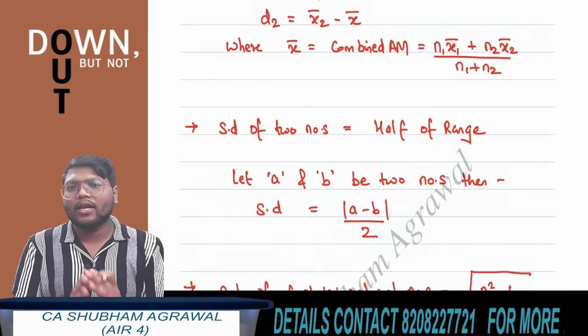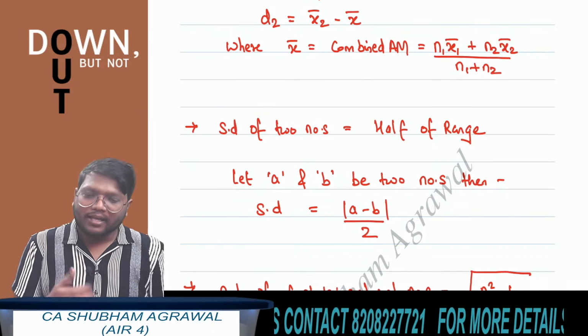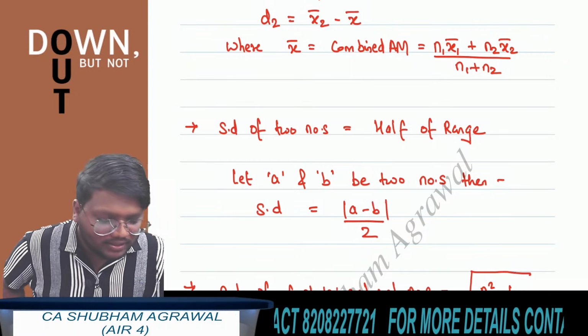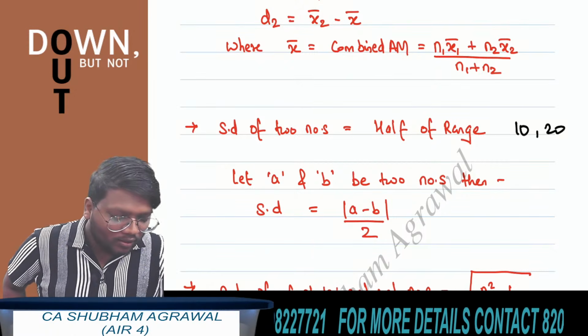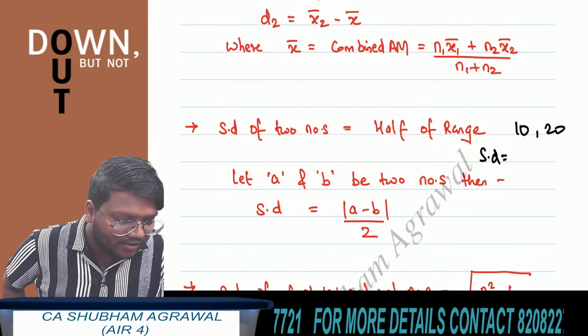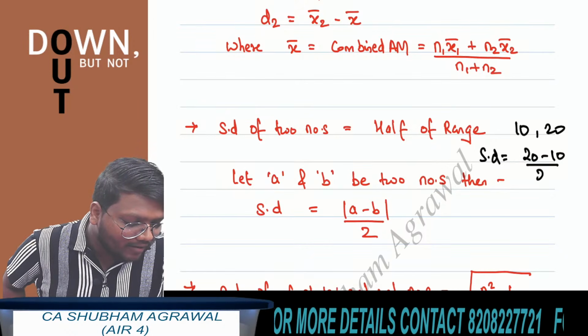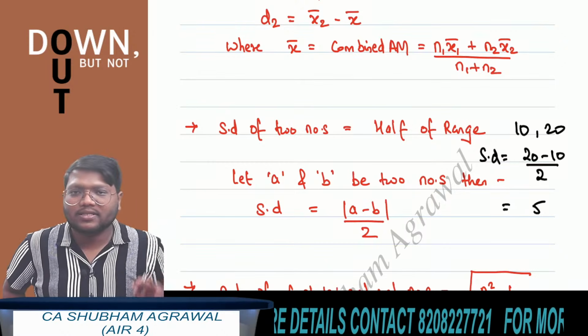Okay, if there are only two observations and you have to find the standard deviation of those two observations, then the formula is half of range. Let's say the first observation is 10 and the second observation is 20. So standard deviation is half of range, which means largest value minus smallest value divided by 2. 20 minus 10 is 10. 10 divided by 2 is 5. This is the answer.